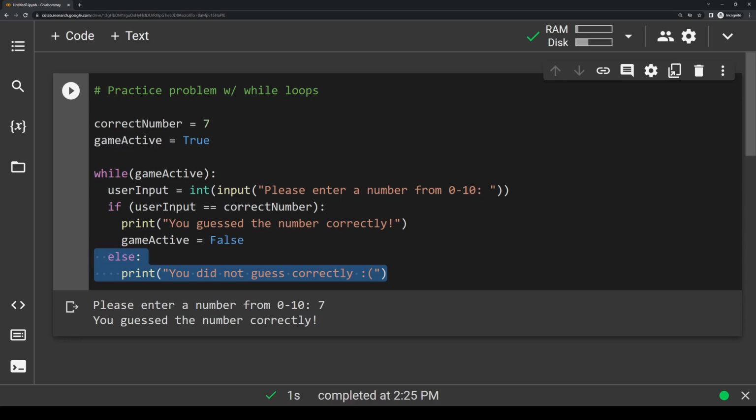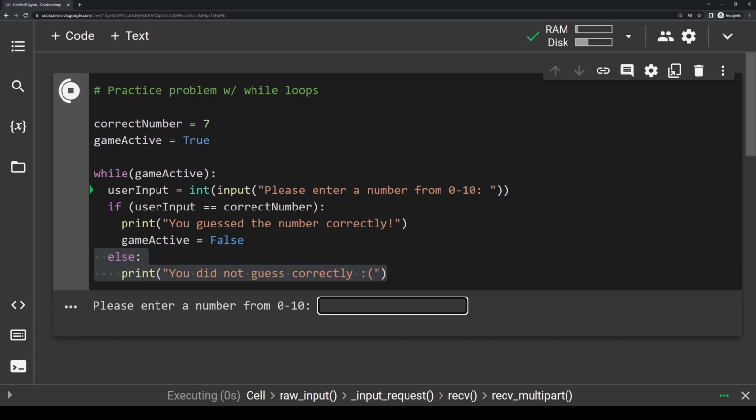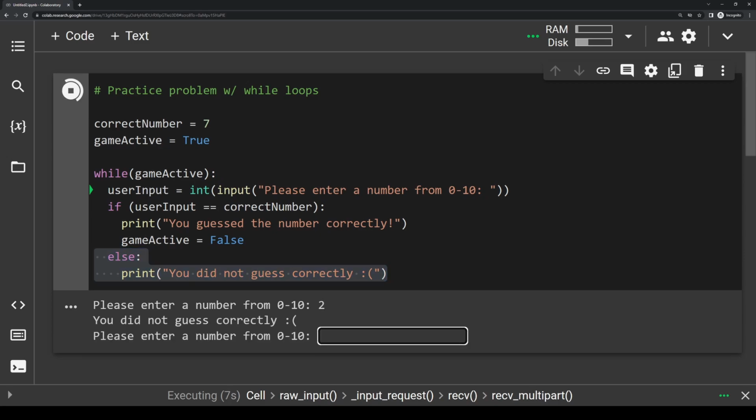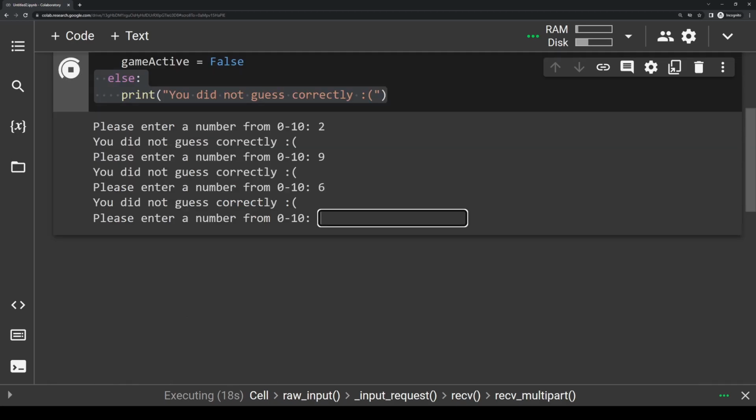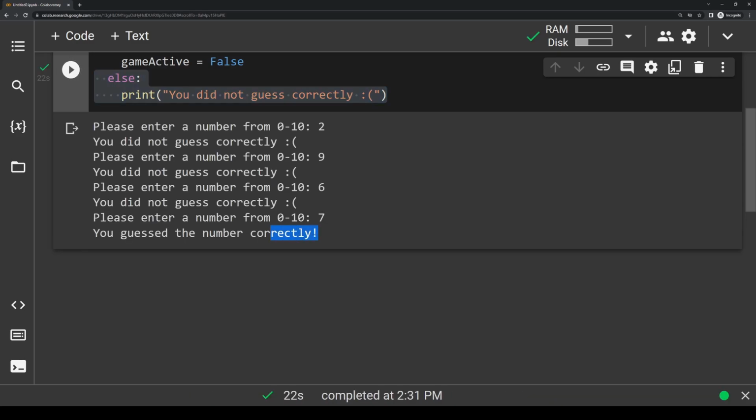Let's run this code a few times. We press run and it prompts us for a number from 0 to 10. Let's do an incorrect guess. Let's say 2. We didn't guess correctly, so it's going to prompt us again. Let's say we put 9. That was another incorrect guess, so it prompts us again. Let's say 6. That's incorrect, so it keeps prompting us. And then once we input 7, which is the correct number, it says you guessed the number correctly, and then the program halts, so we don't get prompted again for input.